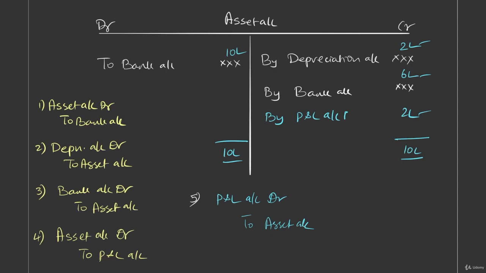In case, instead of routing the depreciation in the asset account, if separate depreciation is maintained, that is provision for depreciation account is maintained, then what will happen? Whatever depreciation is accumulated will get transferred. In that case, how do we do it?